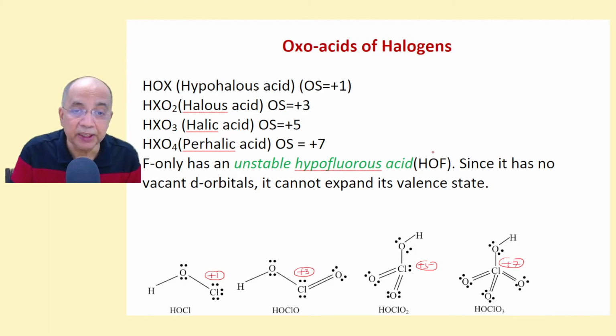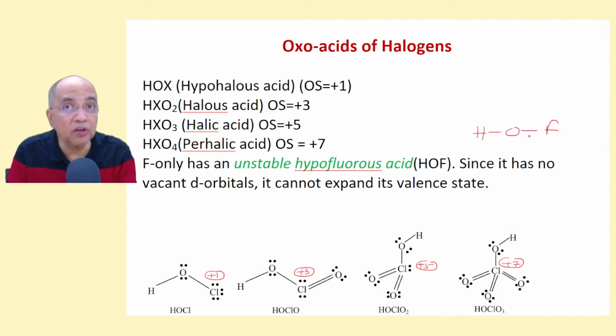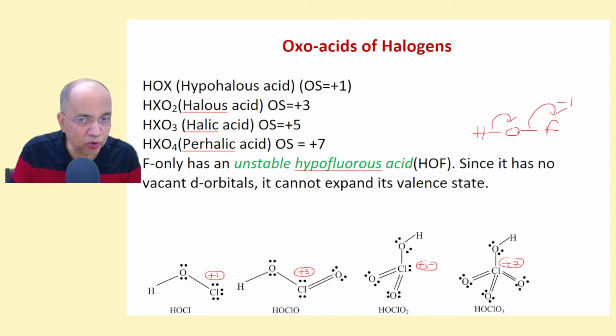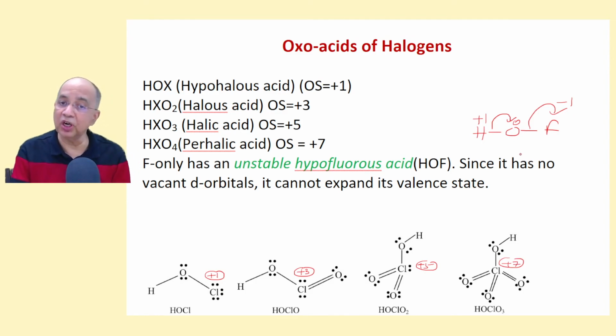If you draw the structure and apply the logic of oxidation state, oxygen will lose one electron and gain one electron, because oxygen is more electronegative, so it will have no charge, and this is +1 charge.